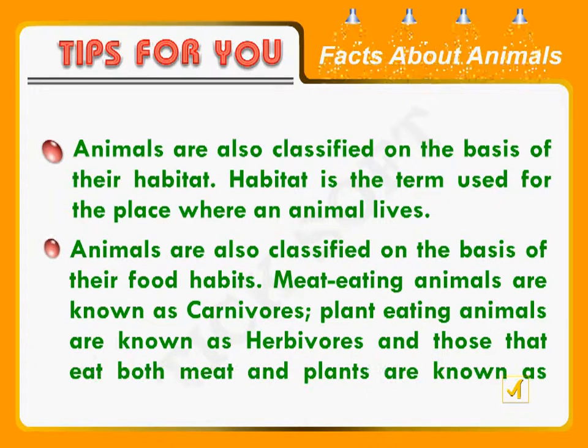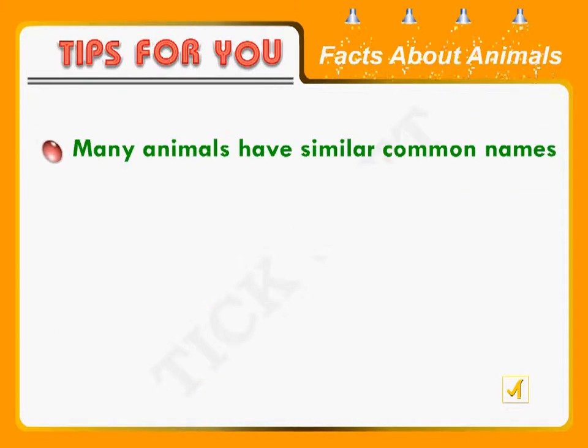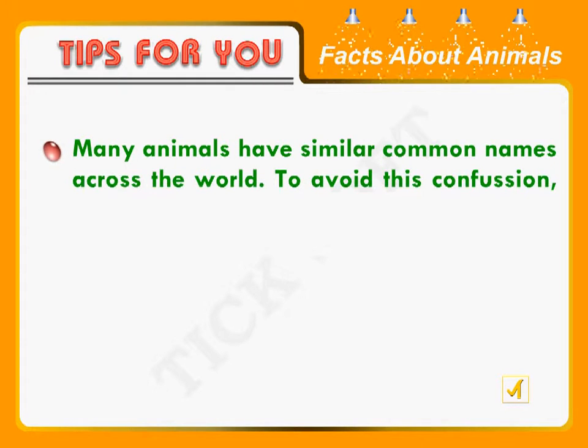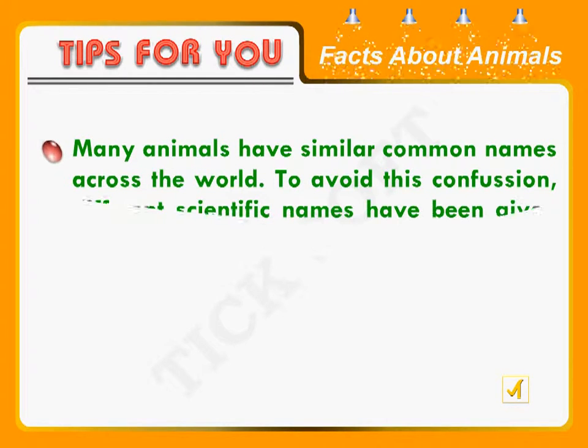Meat-eating animals are known as carnivores. Plant-eating animals are known as herbivores, and those that eat both meat and plants are known as omnivores. Many animals have similar common names across the world.